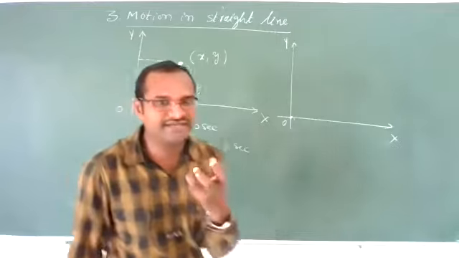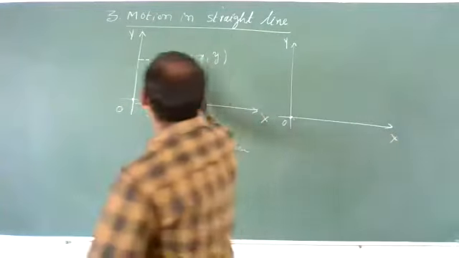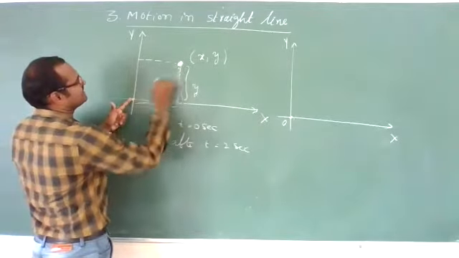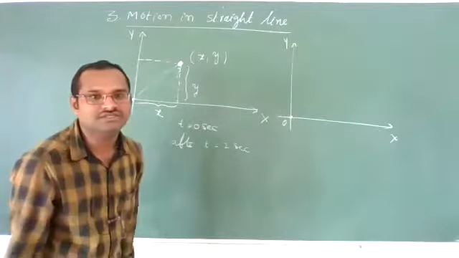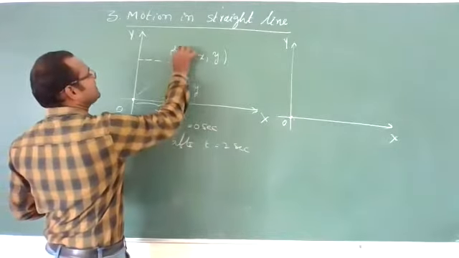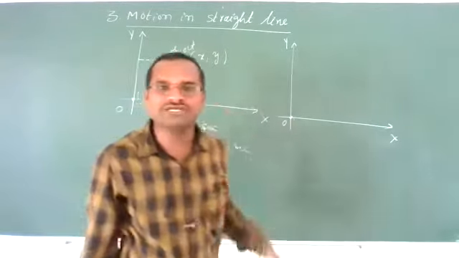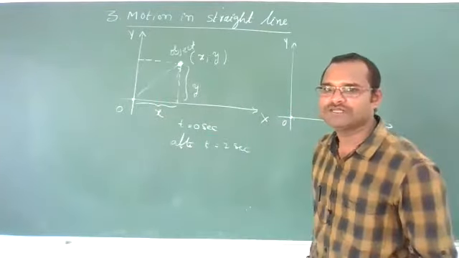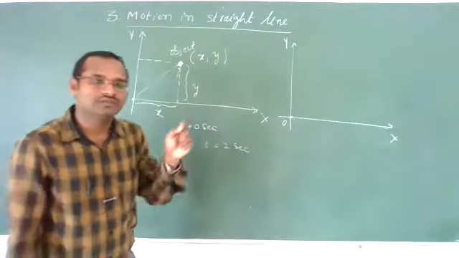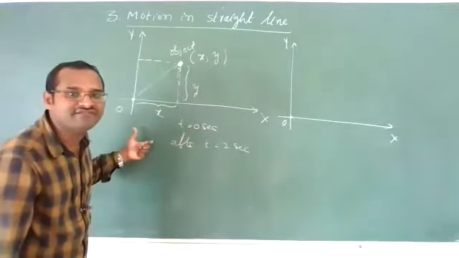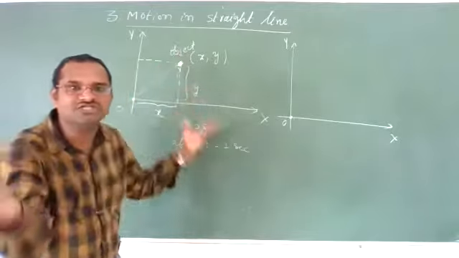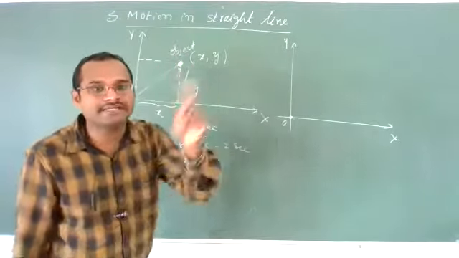That means to define a rest position, we have to see the position of the object with respect to this reference point. If this distance is not changing with the passage of time, then we can say the object is in rest position. Sometimes simple questions like this are asked in your board exam: if the position of the object is not changing with respect to time and frame of reference, then the object is in rest position.